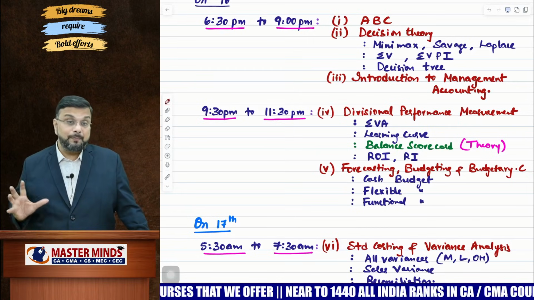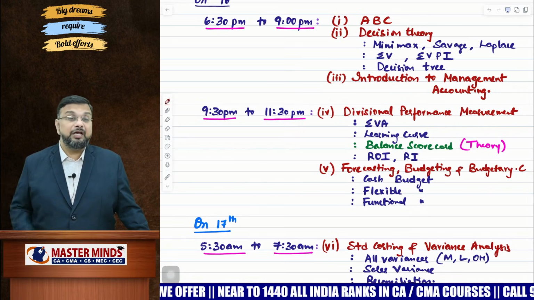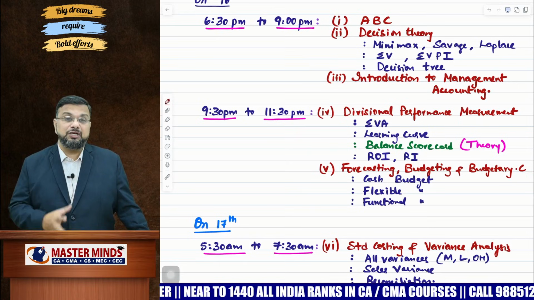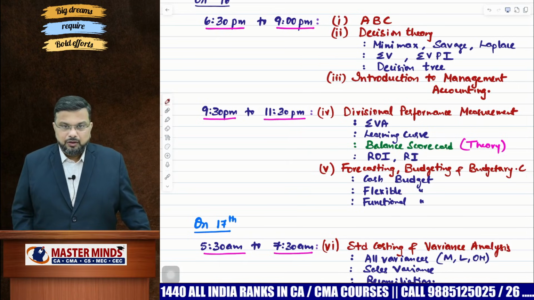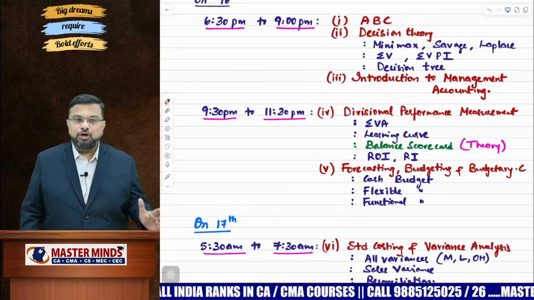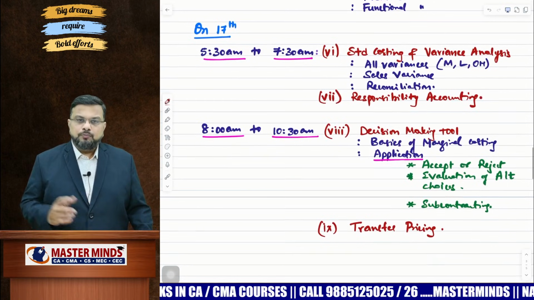I'm talking about the descriptive part. MCQs you need to prepare on your own. If you get around 20 marks there, along with these 5 chapters, you can easily score 30 marks in the descriptive part, so 50 marks you can score there itself. So that is the end of the day, that is today. Now, it is tomorrow on the 17th.